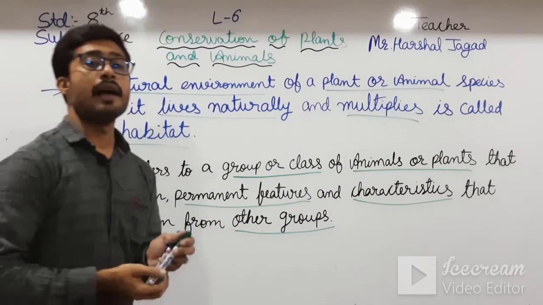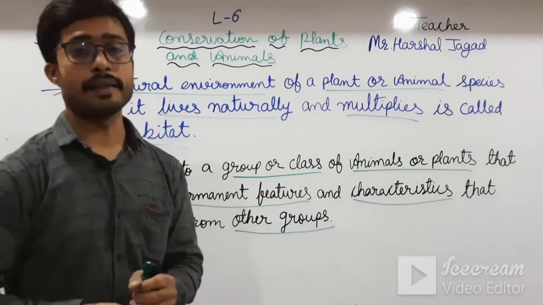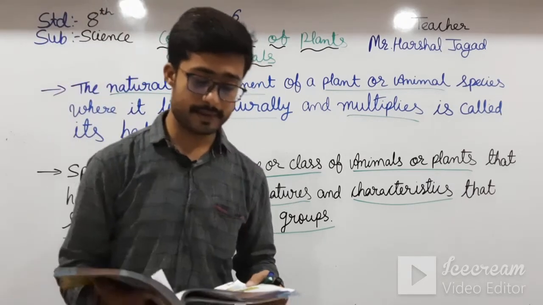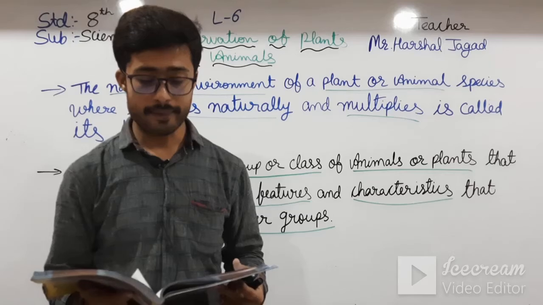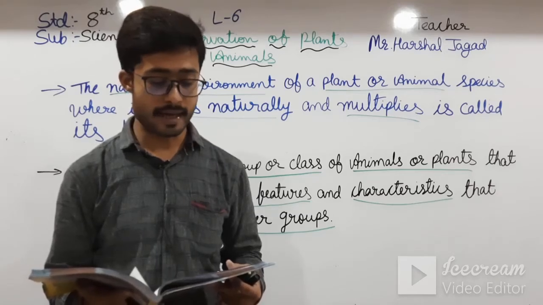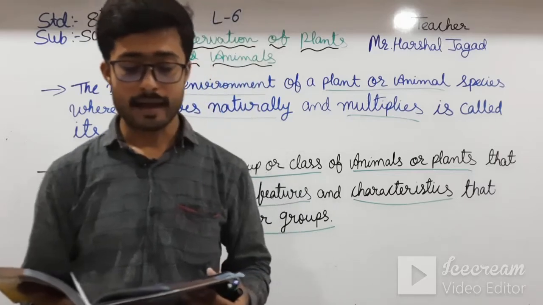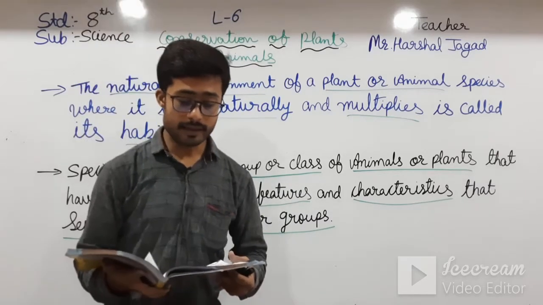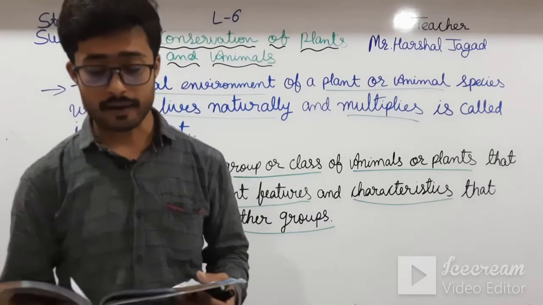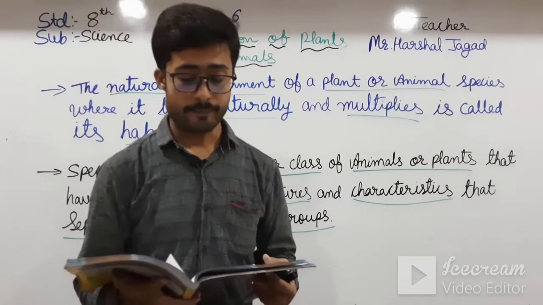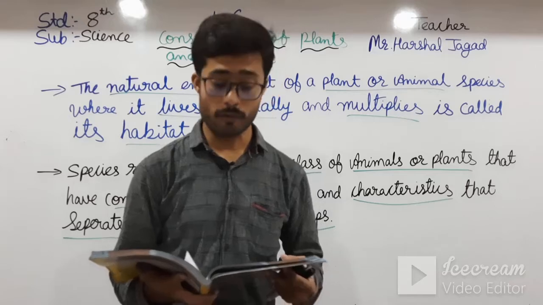So this is habitat. Let's see another points from your textbook. See here, the different types of plant species that are naturally found in a habitat are collectively termed as the flora of that habitat. The different types of animal species are collectively called the fauna. Flora and fauna.